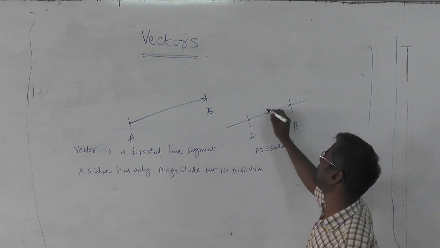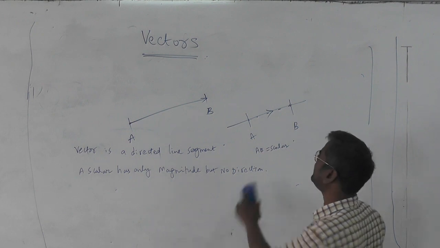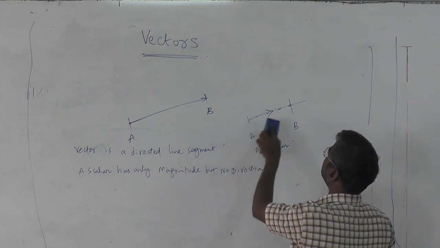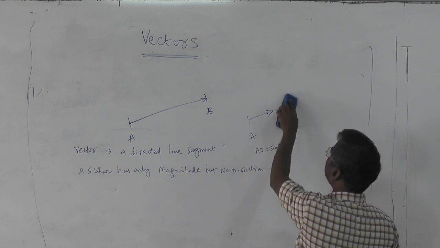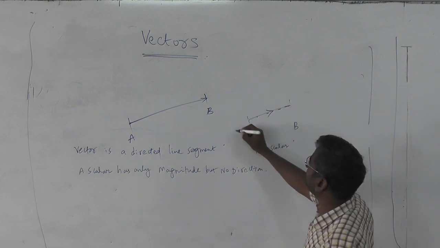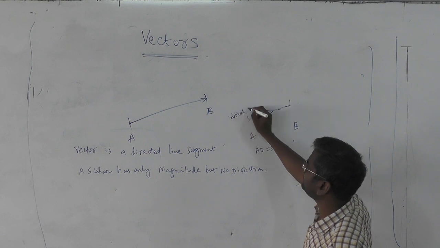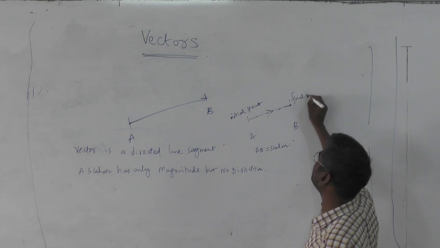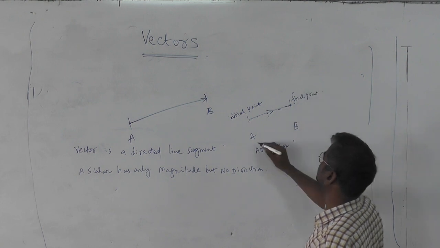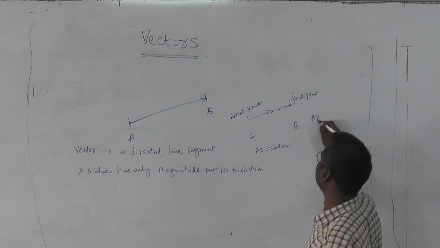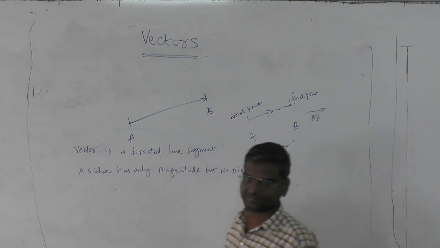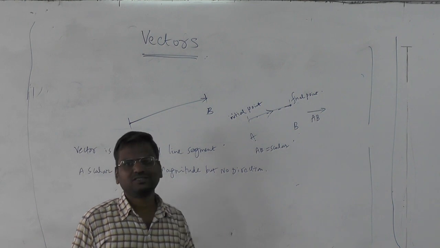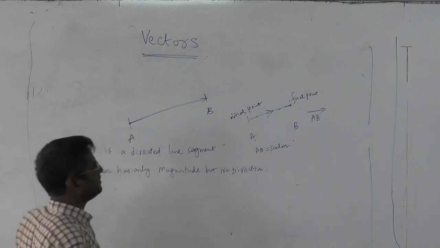On the other hand, if you put an arrow like this between A and B, the vector is going from one point, which is called the initial point, to another point B, which is your final point. Since it is going from A to B, we write AB bar, an arrow over that symbol that denotes a vector.